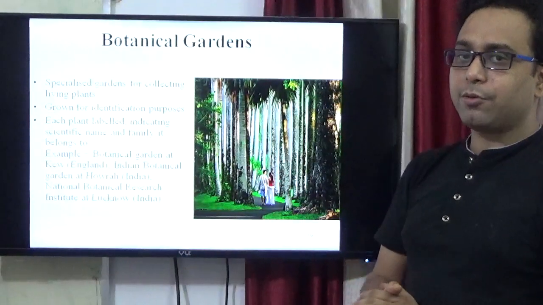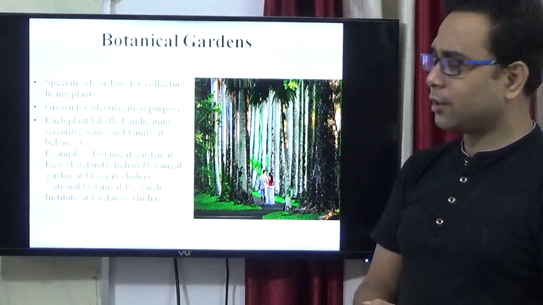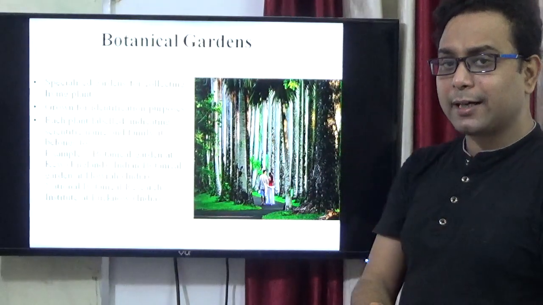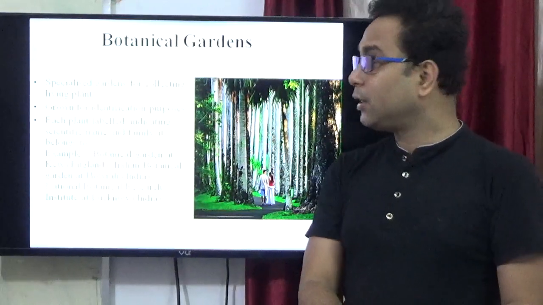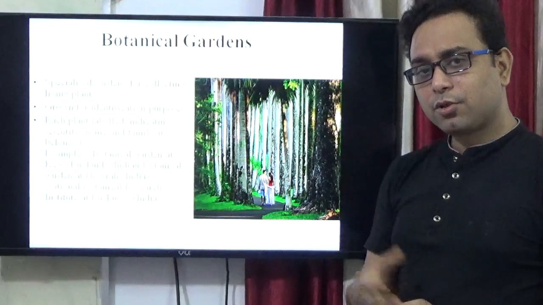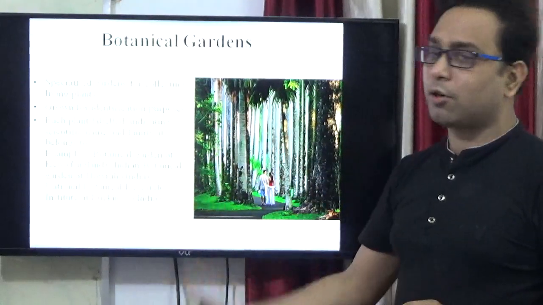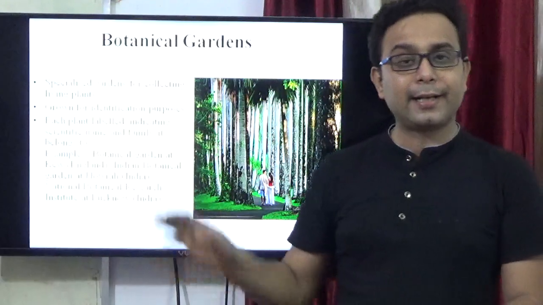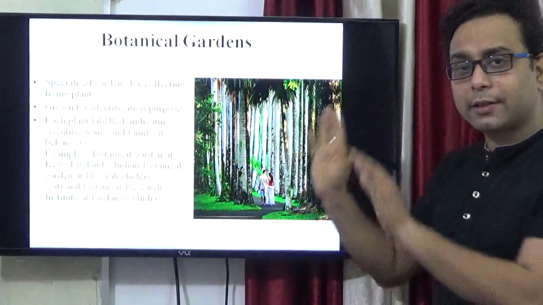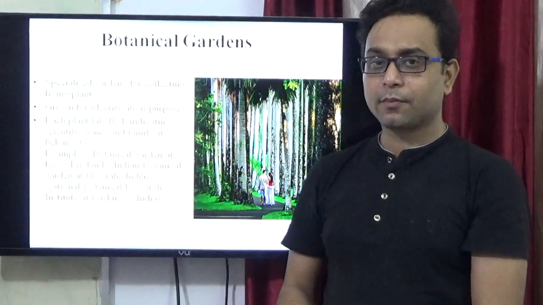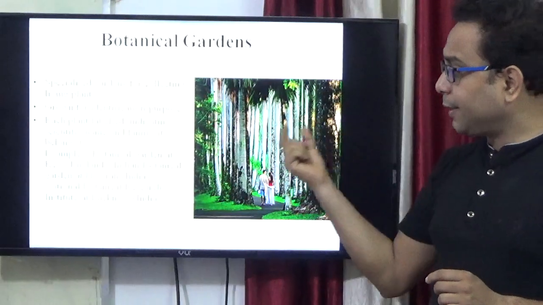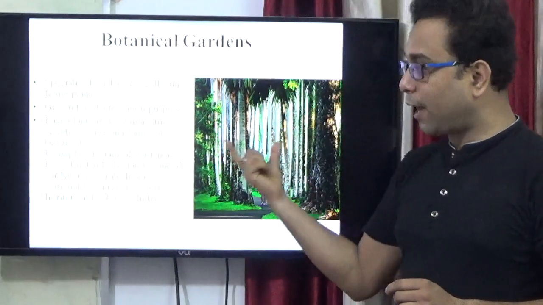If we try to research or get information from any living plant species, that time the botanical garden is a very important place. Here, we grow the plants artificially, so it is part of ex situ conservation. The plants are grown for identification purposes and for taxonomical studies, right? Each plant is labeled, indicating its scientific name and family.